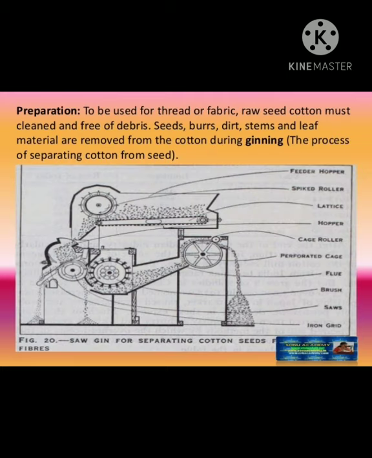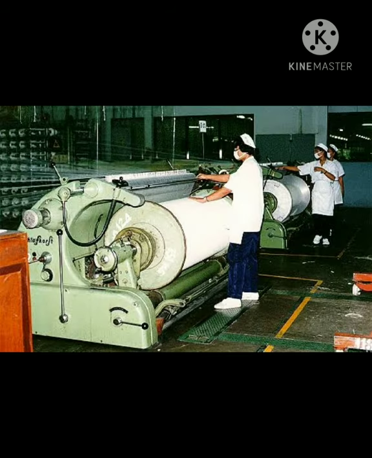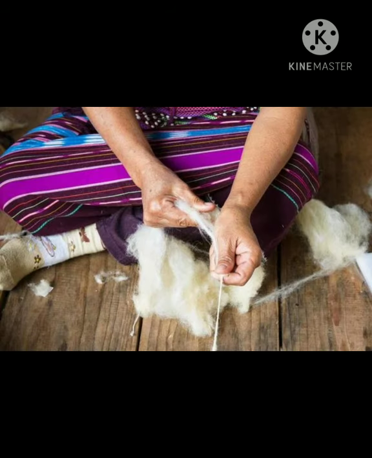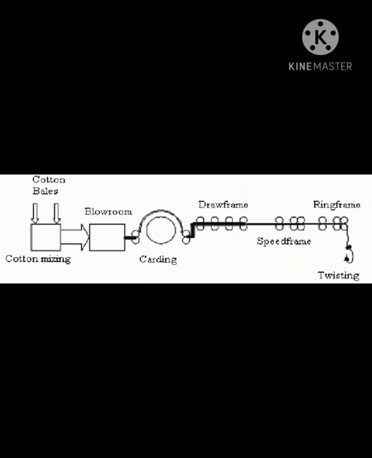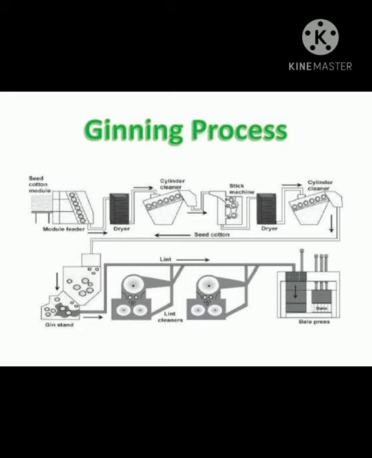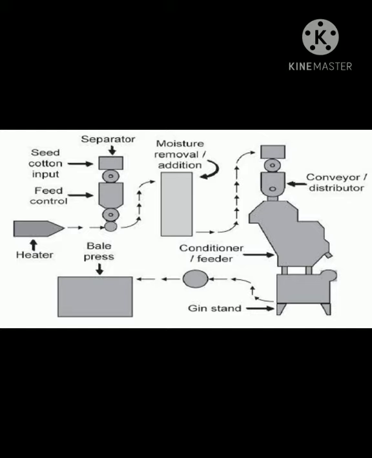Preparation. To be used for thread or fabric, raw seed cotton must be cleaned and free of debris. Seeds, burrs, dirt, stems and leaf material are removed from the cotton during ginning. Ginning is the process of separating cotton from seed. Once in the cotton gin, the seed cotton moves through a dryer and through a multi-cleaning machine that removes waste such as dirt, dust, stems and leaf materials from the cotton. Once thoroughly cleaned and dry, the cotton goes to the gin stand.